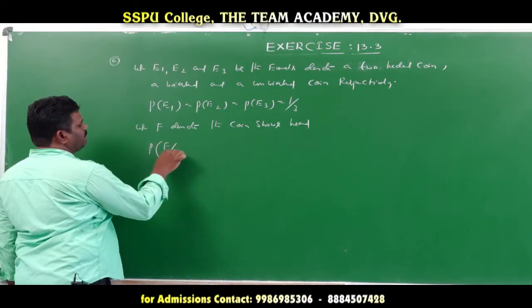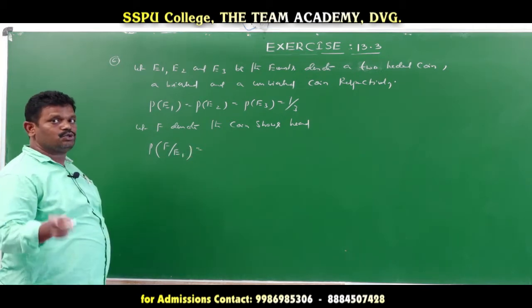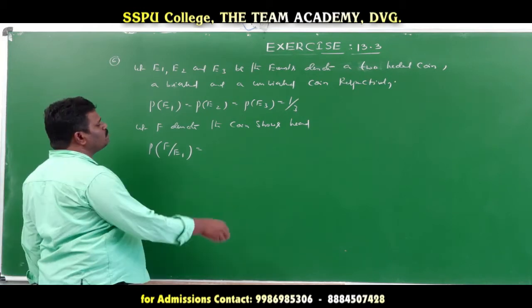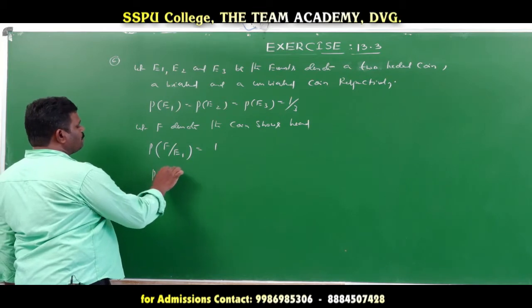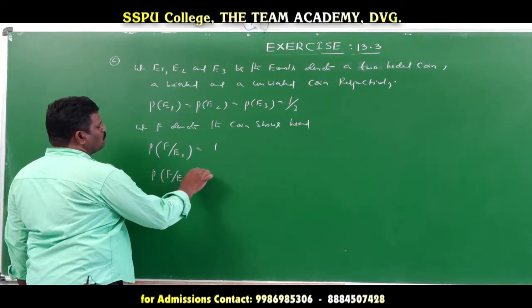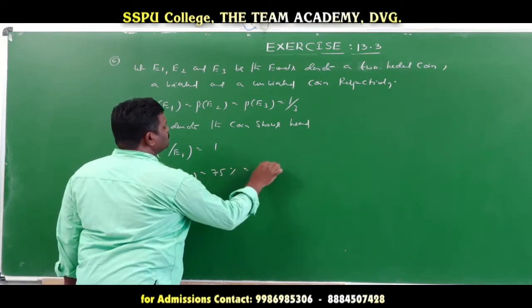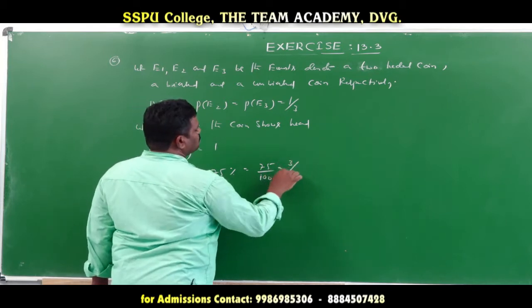Probability of F given E1 means the probability that the coin shows head, for a two-headed coin. So two-headed coin means 2 by 2, and that probability is equal to 1. Next, probability of F given E2. Here it is given that 75%, and 75% means 75 by 100, so 3 by 4.